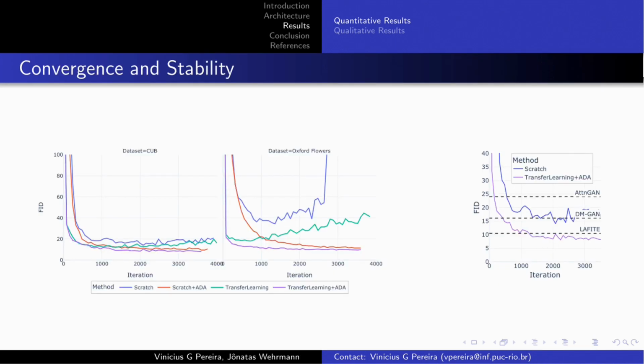Training from scratch results in more training instability after a few iterations and may cause divergence. The left figure illustrates how the fine-tuning in the first iterations already reached a reasonable value of FID, but this is reversed as the training progresses. Using ADA, the fit will take longer to improve, but the model gets far more robust to overfitting and instability. Using the complete approach, ADA and fine-tuning, the transfer learning results in state-of-the-art FID values very quickly. The rightmost image shows that our method outperforms most of the prior work in a few hundred iterations.